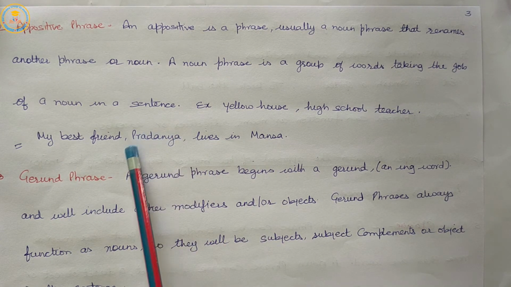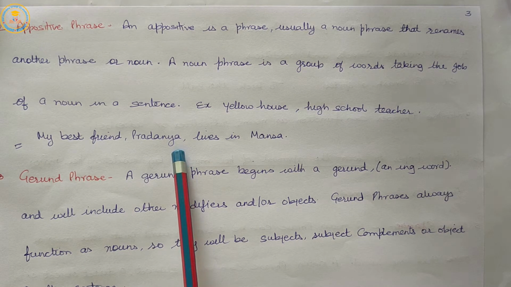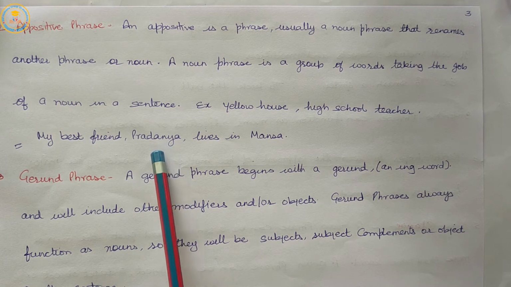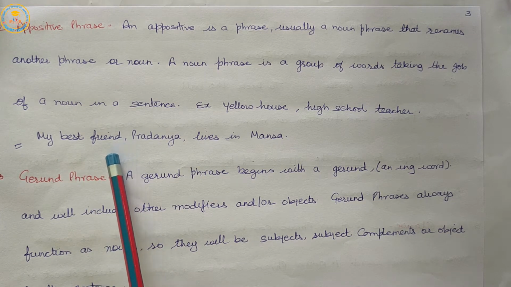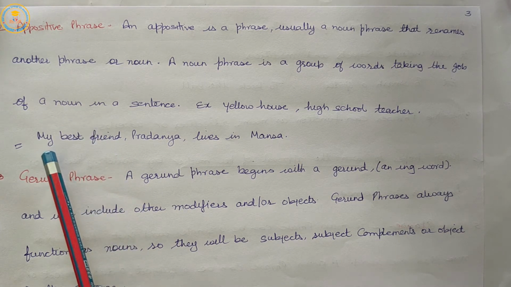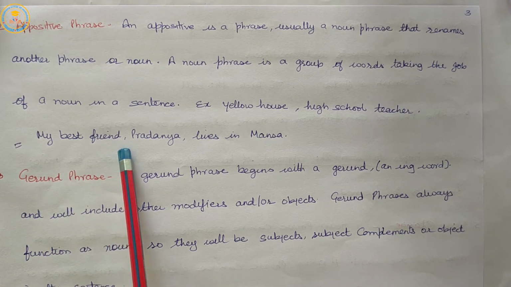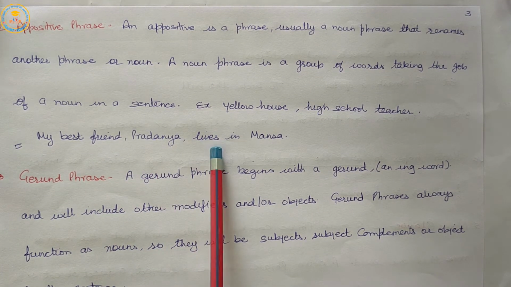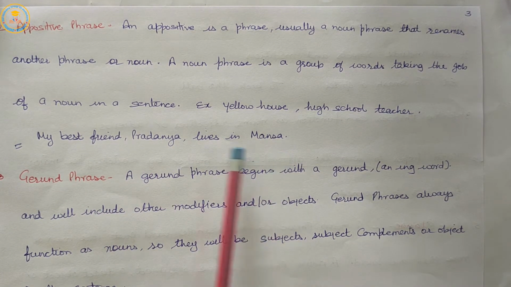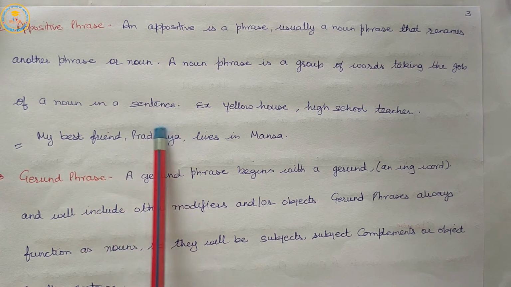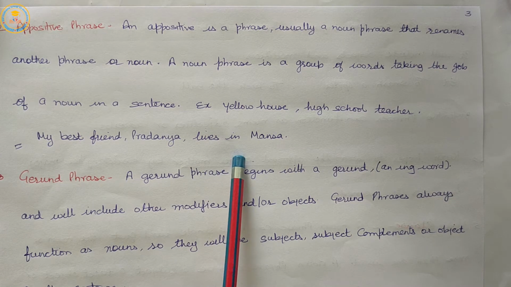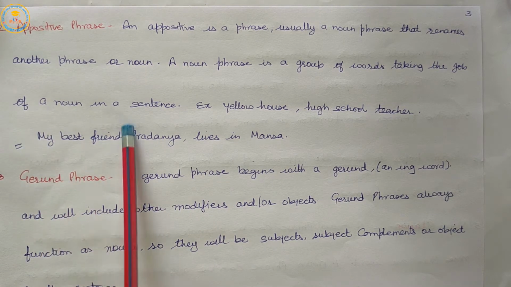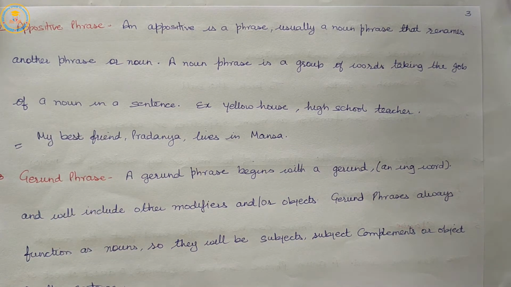The word Pradanya is the appositive in the sentence as it renames the noun phrase my best friend.